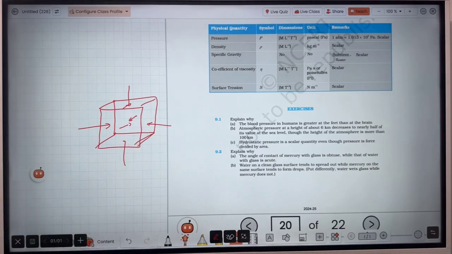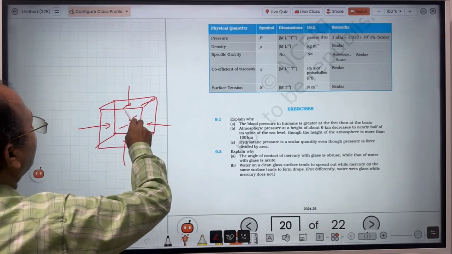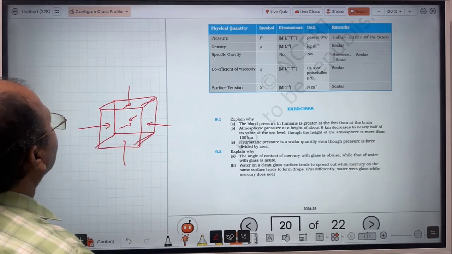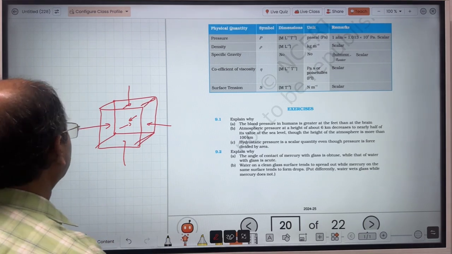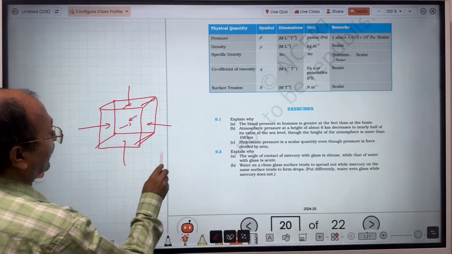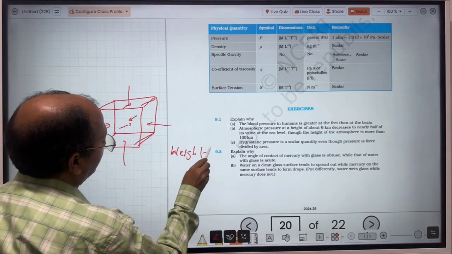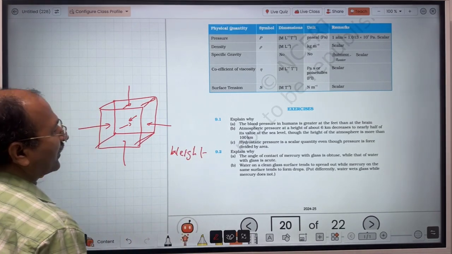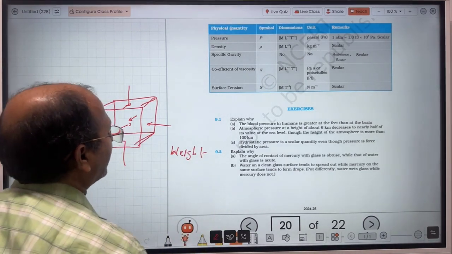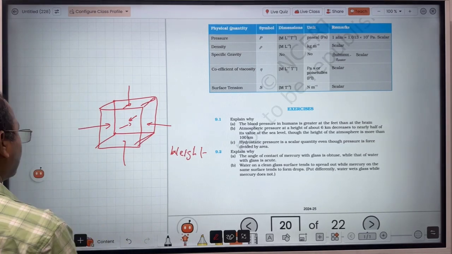So direction is not certain in which direction it is acting. At every surface it is perpendicular. So that is why it is a scalar, because in the case of a vector there is a definite direction. If we talk about weight, we say weight is toward the center of the earth. So that is why we say that hydrostatic pressure is a scalar quantity.